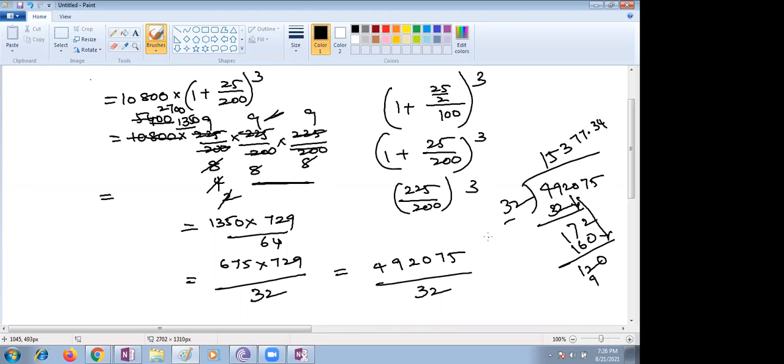Okay, please try it, children. Little by little, if you get used to it, you will get it easily. Otherwise you may feel difficulty. You have to do a little hard work in compound interest, when decimal points or fractional forms are coming. Next class we will do how to calculate compound interest half yearly. Tomorrow we go with half yearly. Please do the second bit today as homework. The third bit we will do in the next class.